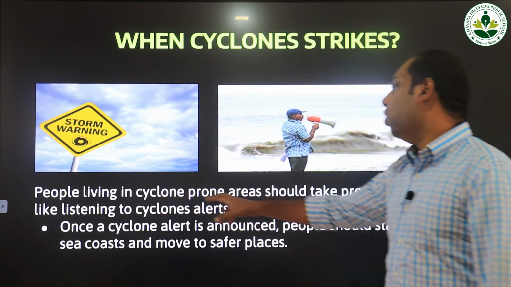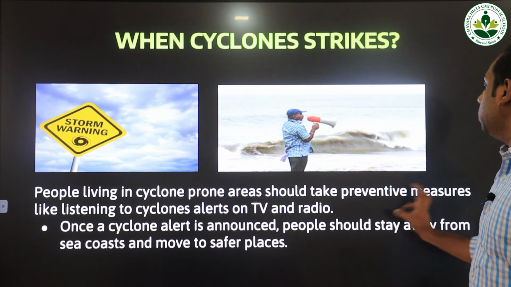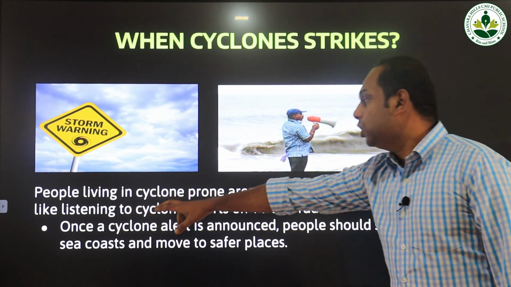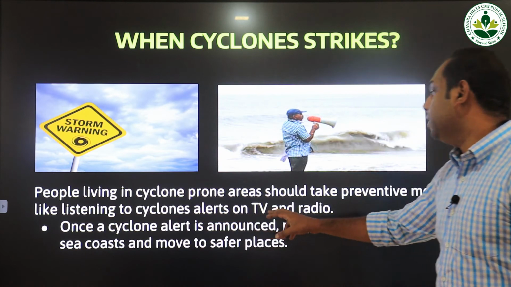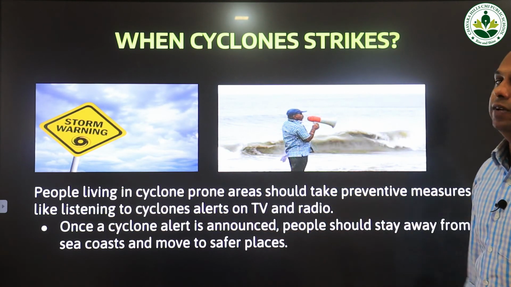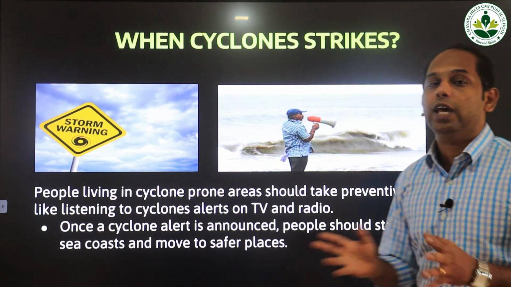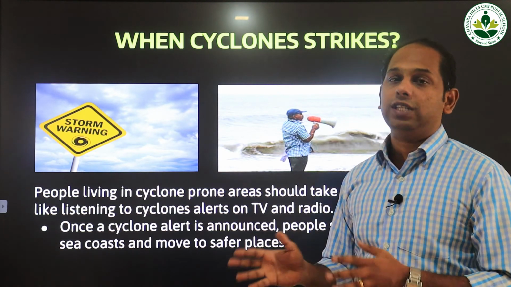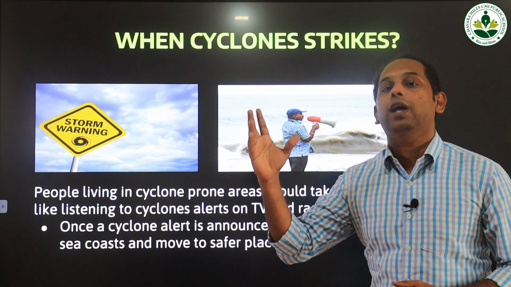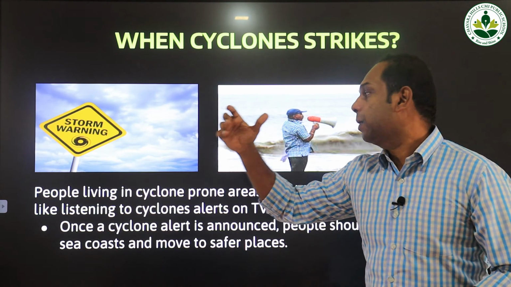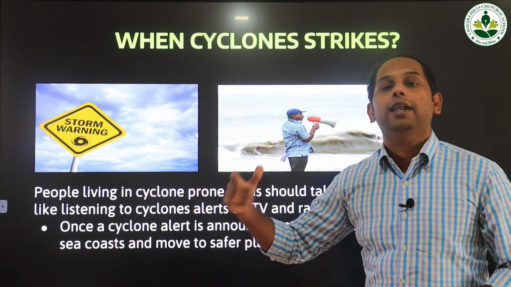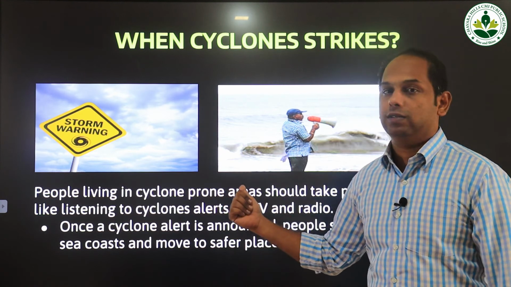People living in the cyclone prone areas should take preventive measures by listening to the cyclone alerts on TV and radio. This is the first preventive measure against cyclones. What is that? The people who live near the seas and oceans or the coastal region should continuously listen to the alerts given through TV and radio about the cyclones.